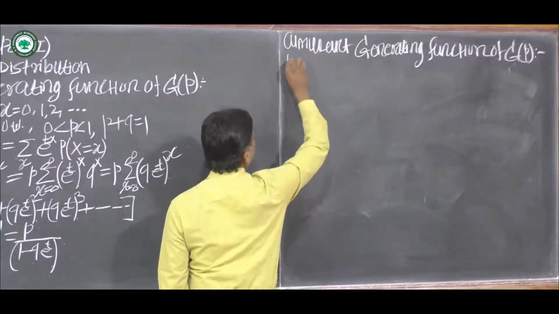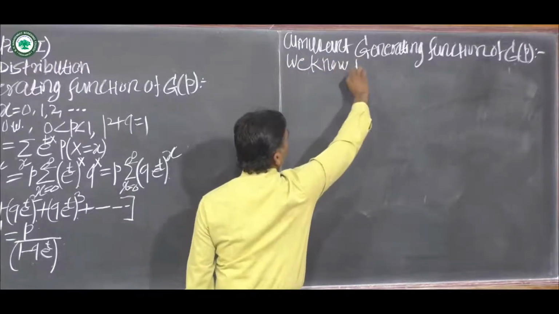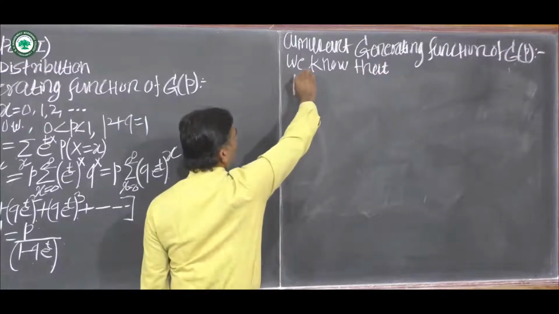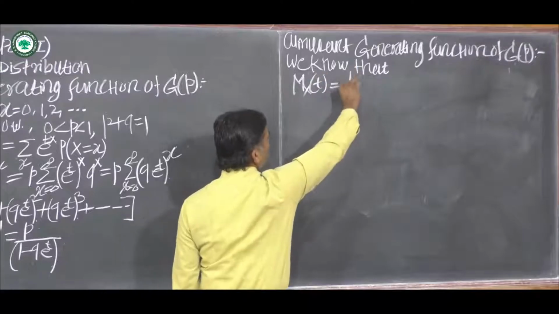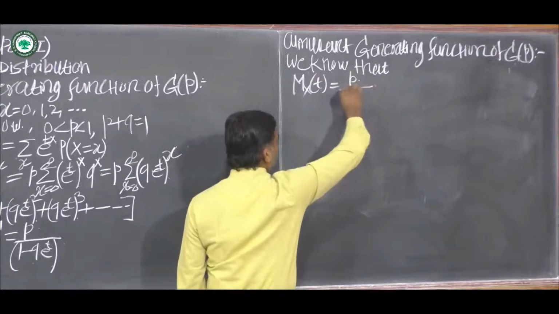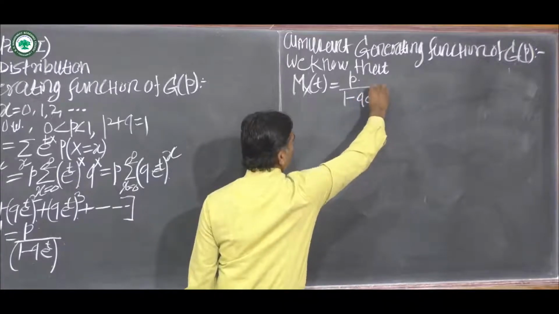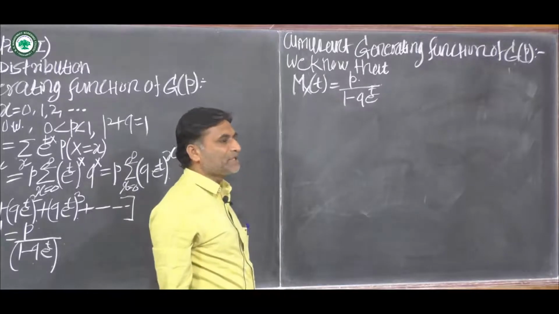We know that MGF of geometric random variable is equal to p upon 1 minus q into e raised to t. This is MGF.